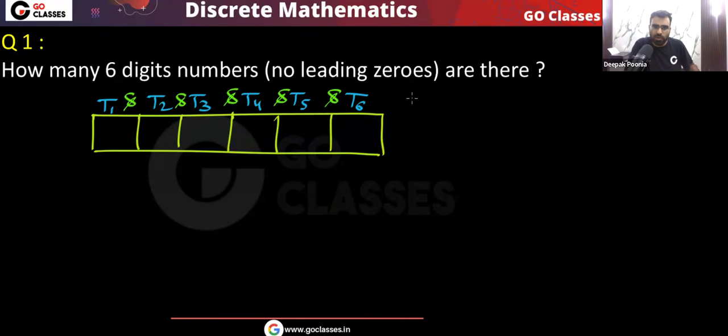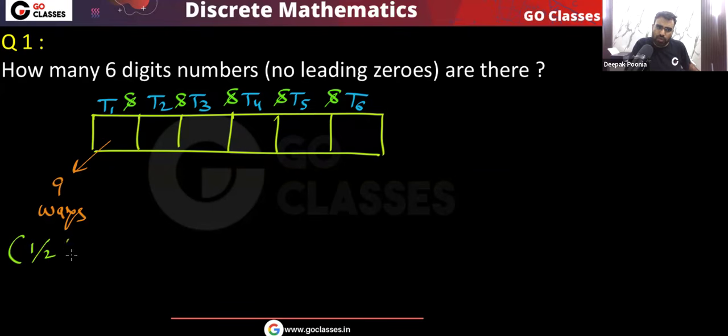Very simple. All of them are independent. Now you can see how many ways there are to complete the task T1. That is 9 ways, because to complete the task T1, I can put from 1 to 9, any digit, but I cannot put 0. Our 6-digit number cannot start with 0. So remember, there are 9 ways.